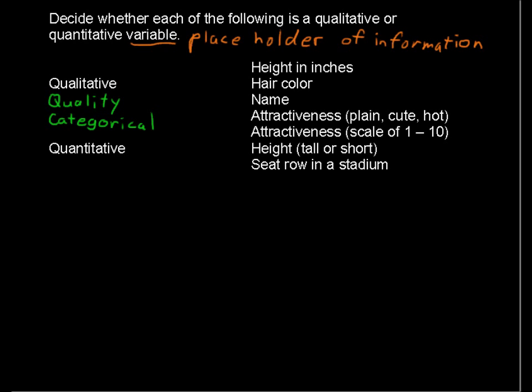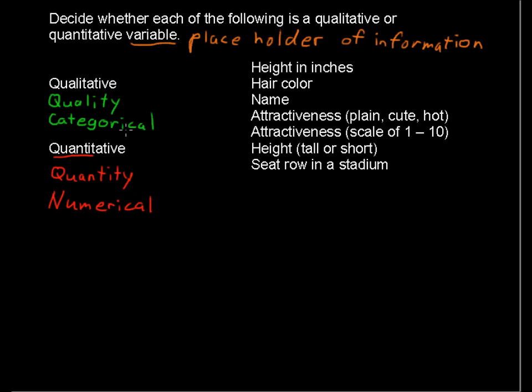The quantitative, on the other hand, this keyword quantity, will help you to remember the difference between quantitative and qualitative. So quality, qualitative, quantity, quantitative. And quantity, that should make you think of a number, so numerical. So oftentimes a quantitative variable will be called numerical.